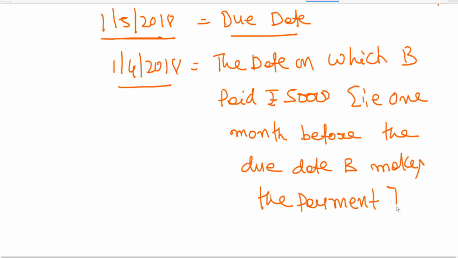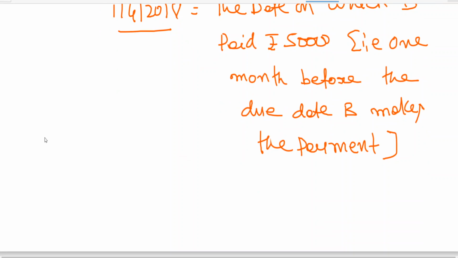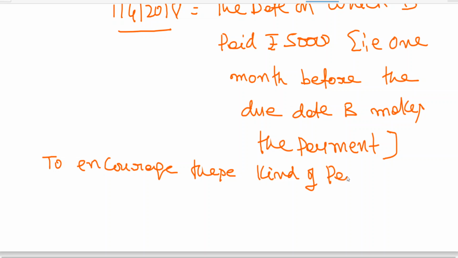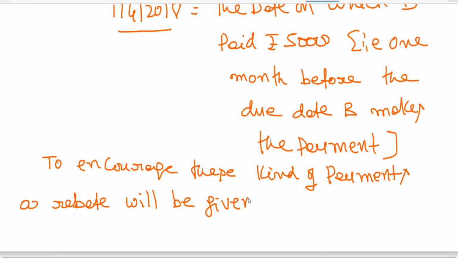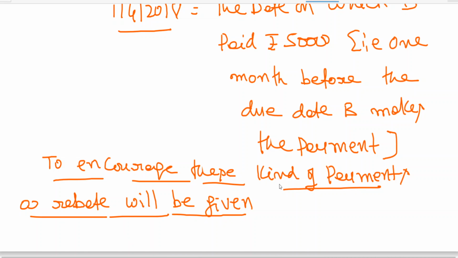Okay. So, to encourage these kinds of payments, a rebate will be given by the drawer to the drawee.